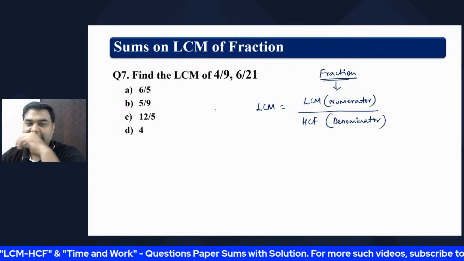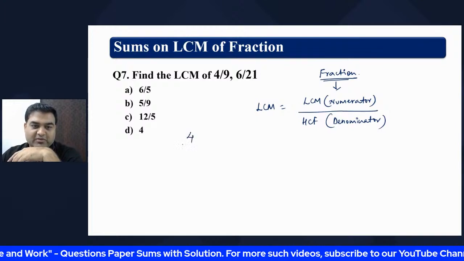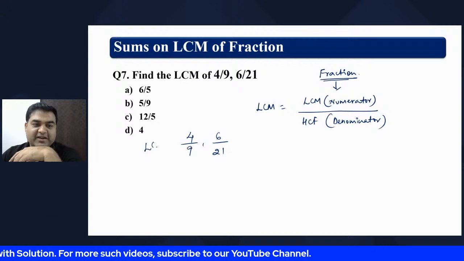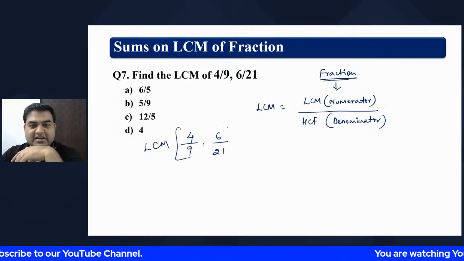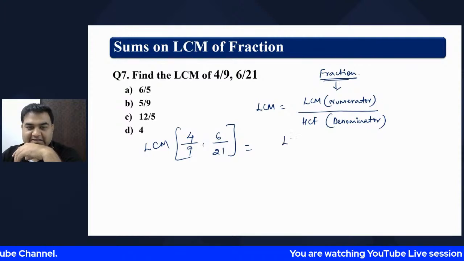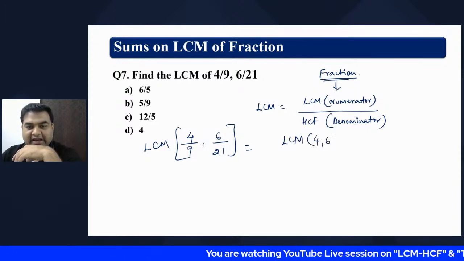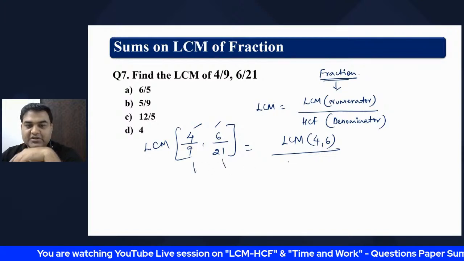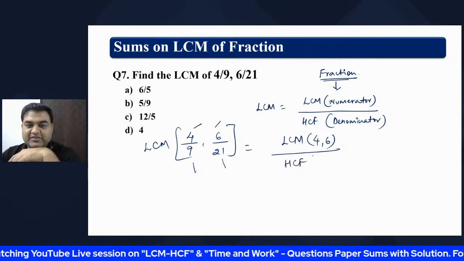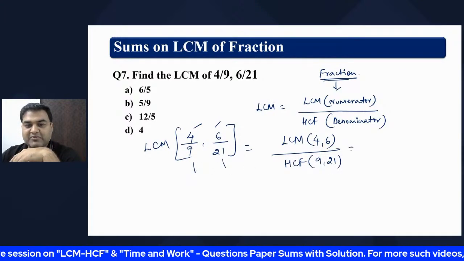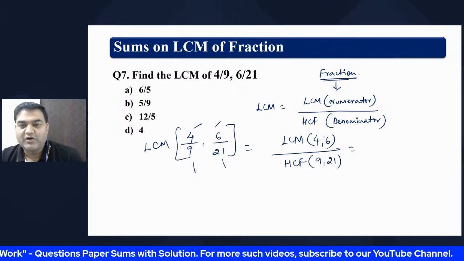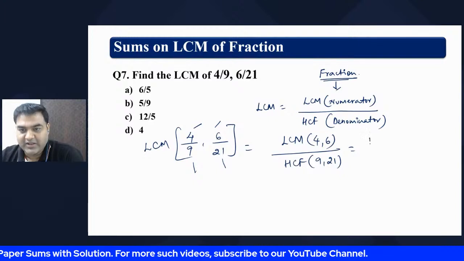So if the question was 4 by 9 and 6 by 21, and we have to find the LCM of these two numbers, how we can find it is: find the LCM of 4 and 6. Numerator is this, denominator is this. And find the HCF of 9 and 21, my dear friend. What is the LCM of 4 and 6? Obviously 12.